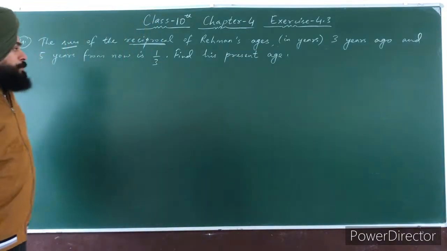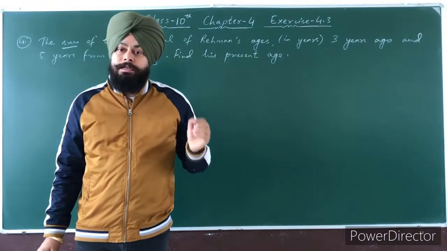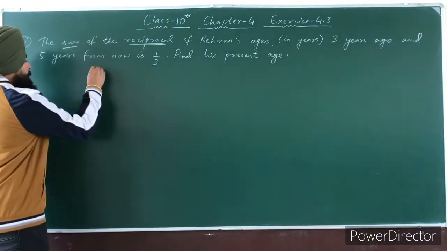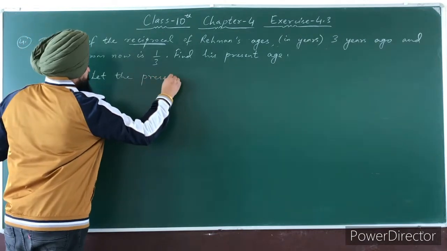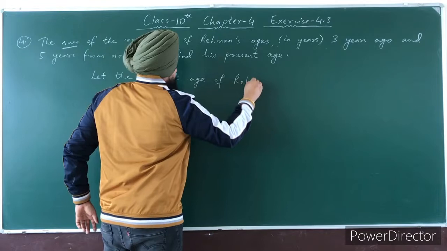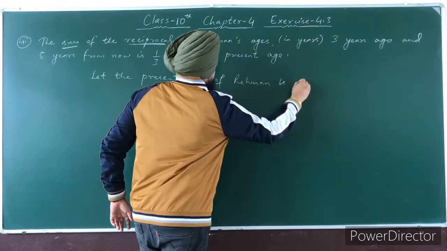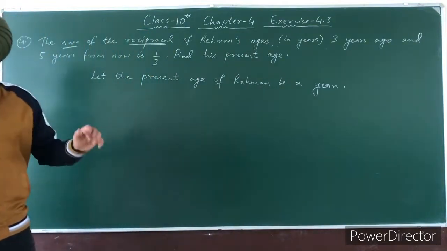So in this question first we will take the present age of Rahman be x years. Alright. So right here, let the present age of Rahman be x years. The present age is x years.